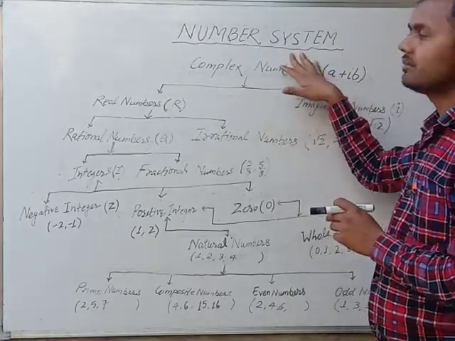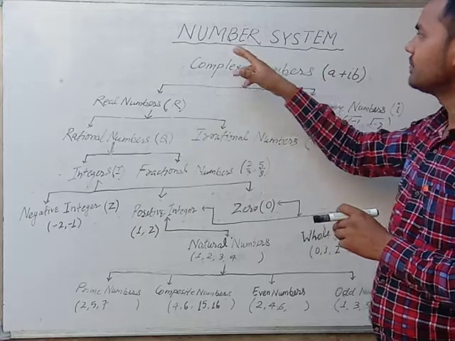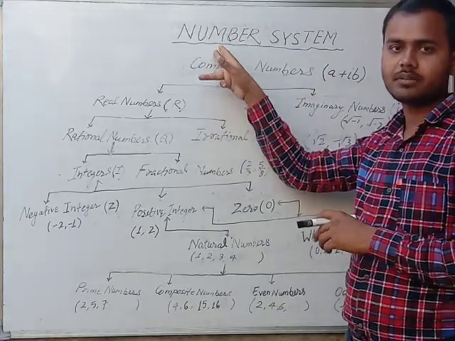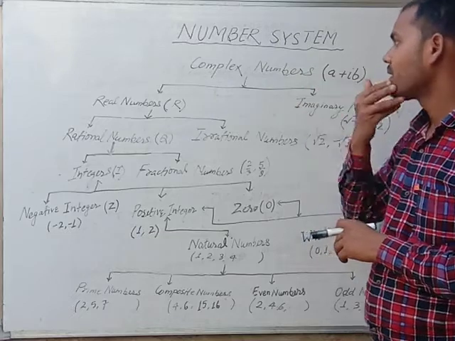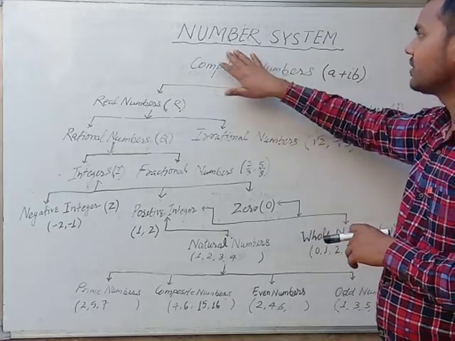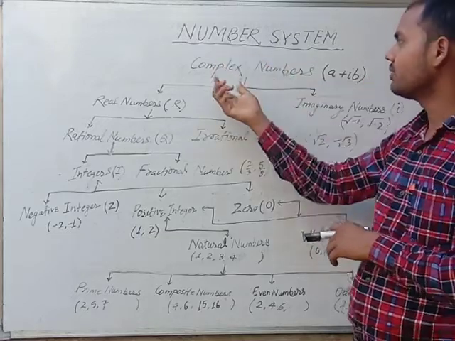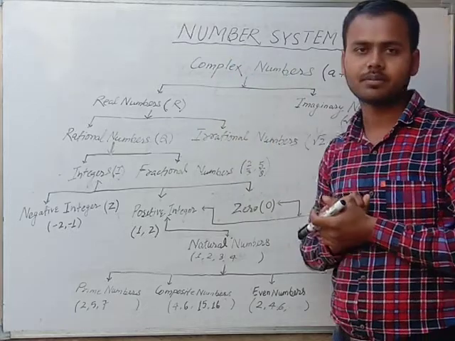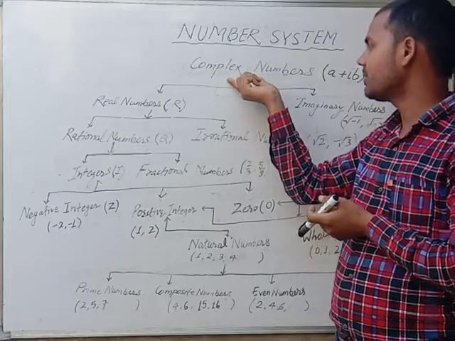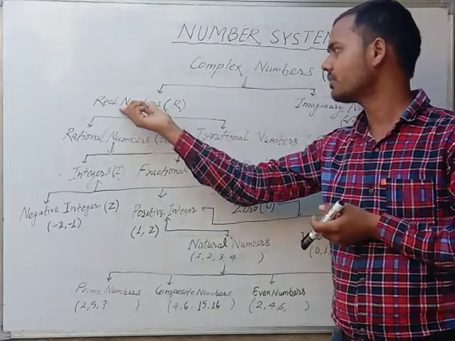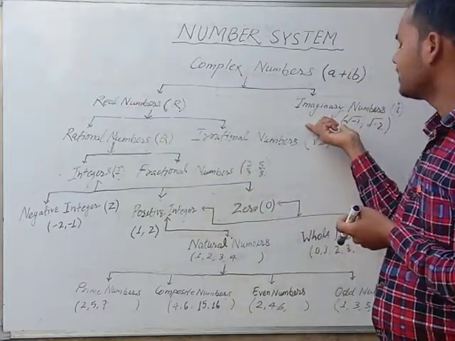A system that is associated with numbers is called a number system. In the number system, first of all, we discuss the complex number, because a complex number is the combination of real numbers and imaginary numbers.